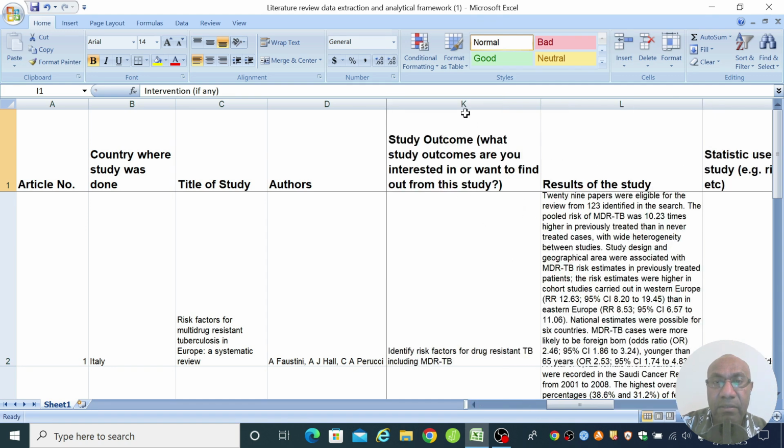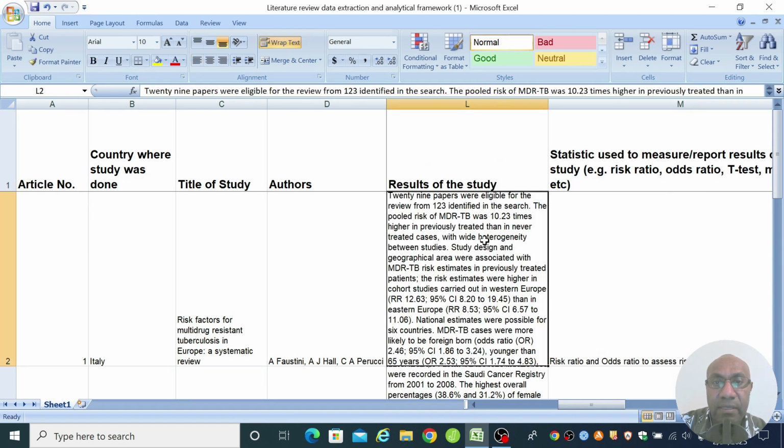And then the next column here is the O in PICO, which is the outcome or study outcomes. In this example, the outcome that the paper was looking at was to identify the risk factors for drug-resistant TB, including MDR-TB in the European countries. And this column here is for the results of the study. You can read your paper and put in the summary results. So what I do is I simply copy and paste the key results from the abstract into this column.